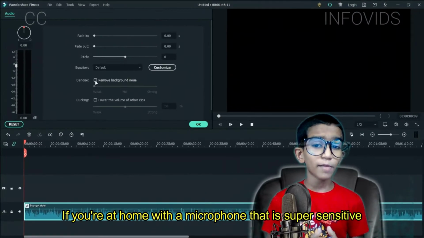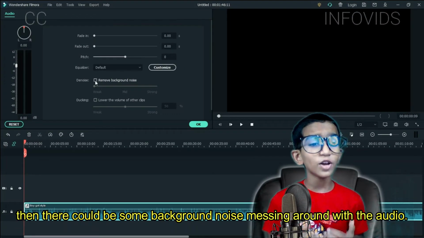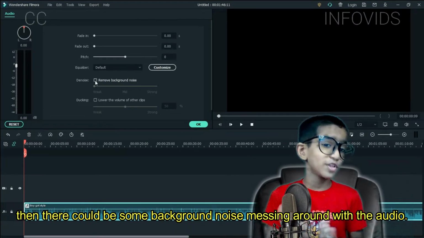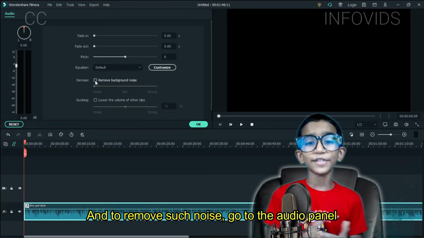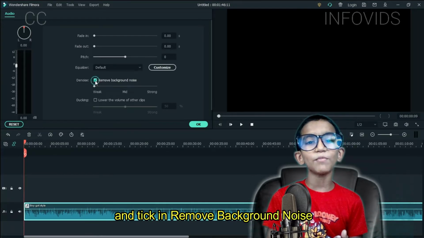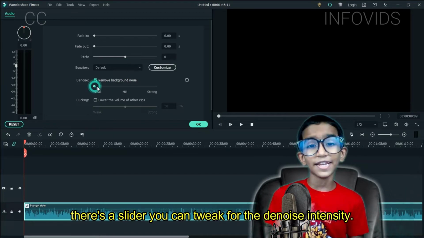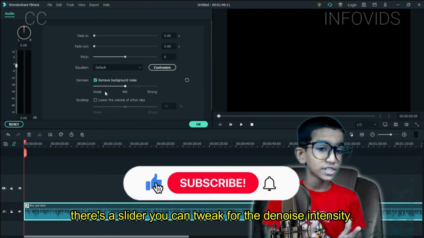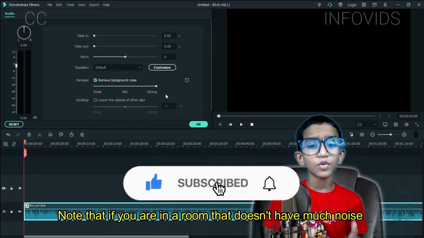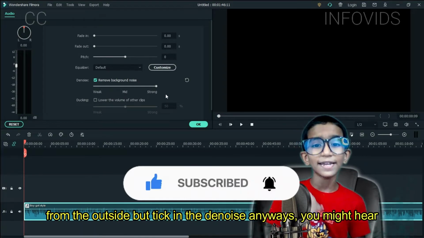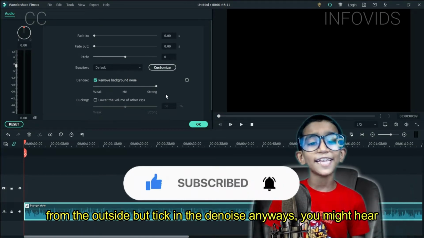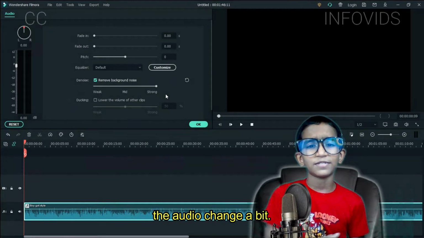If you're at home with a microphone that's super sensitive, then there could be some background noise messing around with the audio. And to remove such noise, go to the audio panel and turn on remove background noise. There's a slider you can tweak for the denoise intensity. Note that if you're in a room that doesn't have much noise from the outside, but you use the denoise anyways, you might hear the audio change a bit.